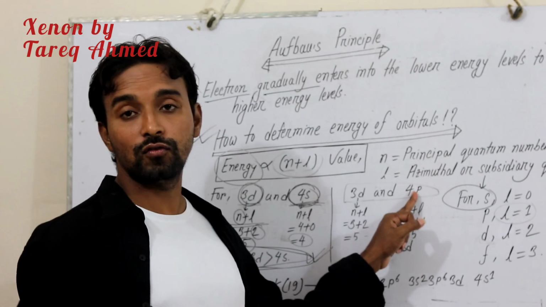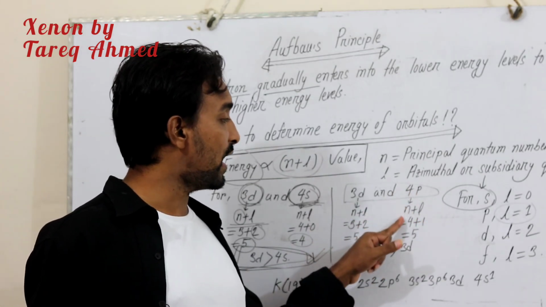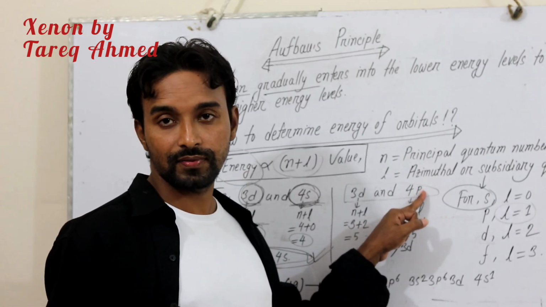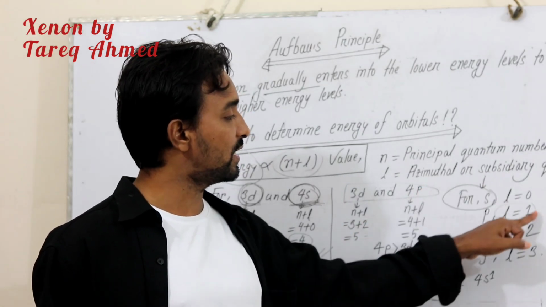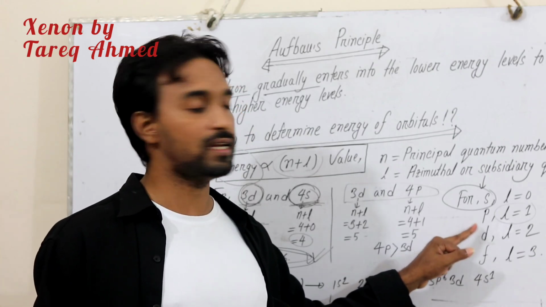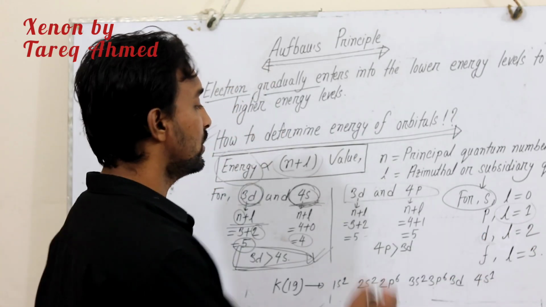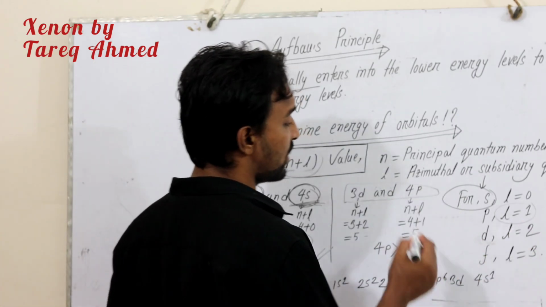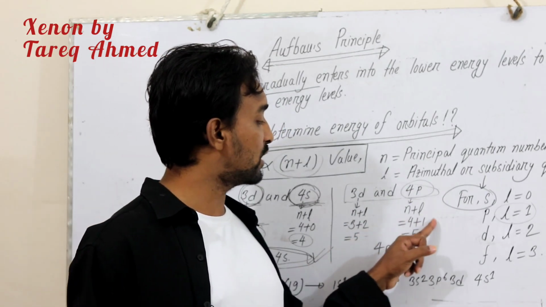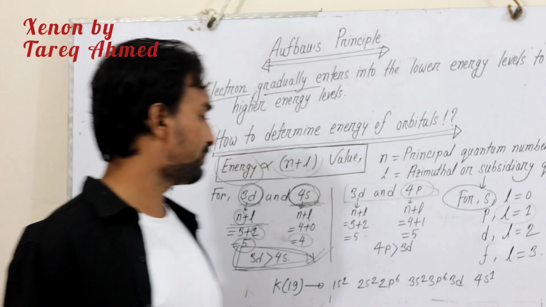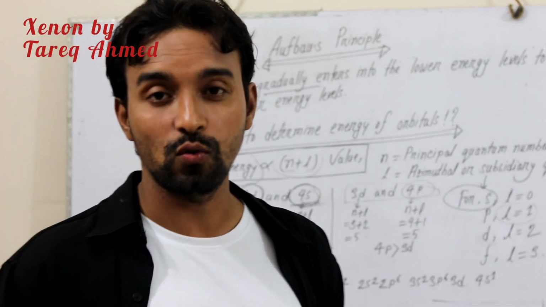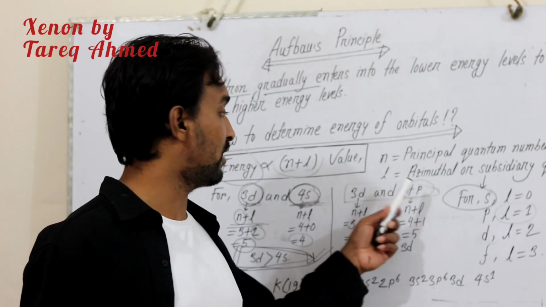And if we consider 4p, the value of n for 4p is equal to 4, and for p the azimuthal or subsidiary quantum number is equal to 1. So if we make the sum for 4p, the n plus L value will be 4 plus 1, equal to 5. So here the value of n plus L is equal for 3d and 4p.